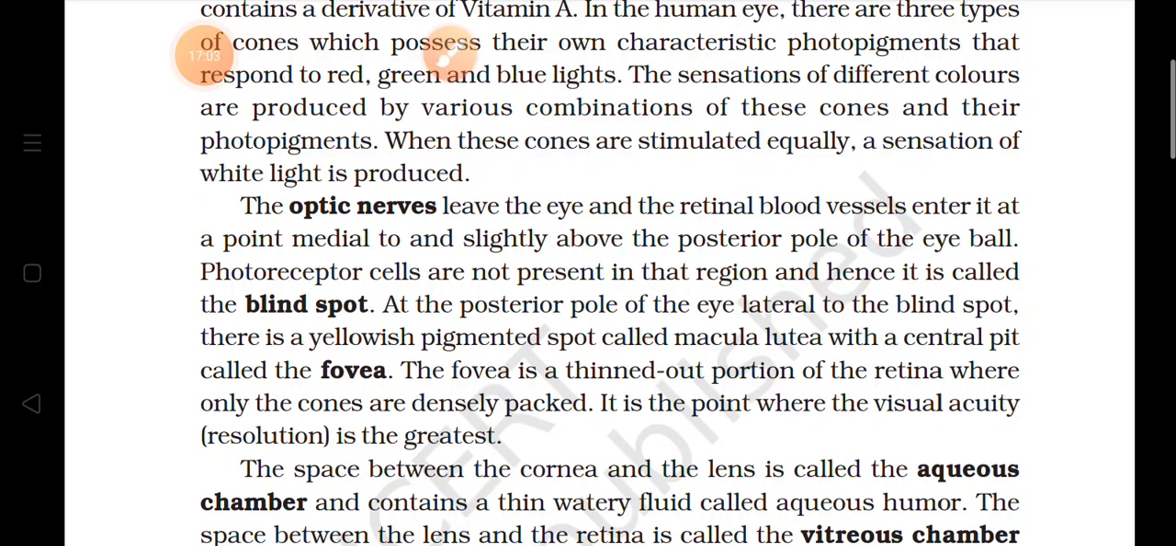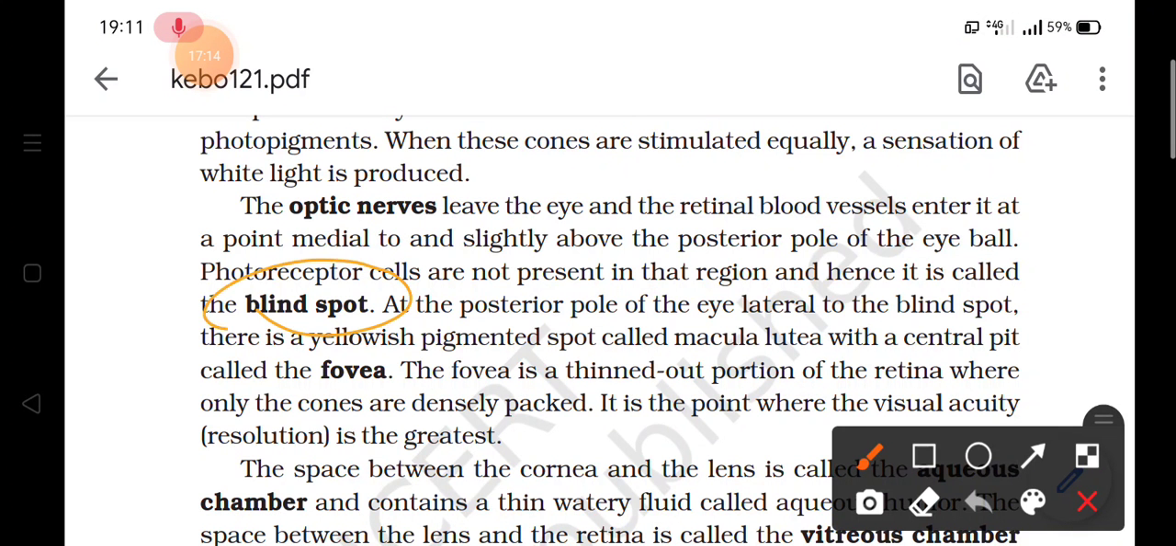So I think it is clear to you. On the blind spot, there are no photoreceptor cells, so no image formation takes place at that point. That is known as the blind spot. And there is another point, the fovea. What is the fovea? This is the yellowish pigmented spot, the thinned portion of the retina where only cones are present, and so there the visual acuity is the greatest.